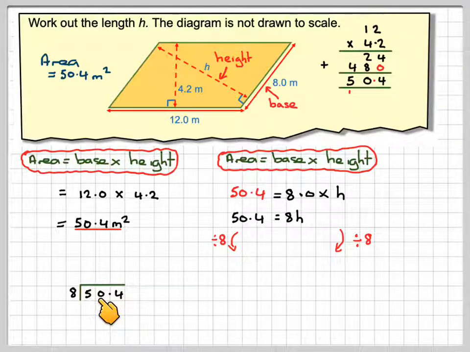So 8 into 50 goes 6 times. Now the decimal point in division goes directly above. So 8 into 50 is 6. Carry the 2, and then 8 into 24 goes 3 times, using short division. Therefore, we get the height is 6.3 meters.